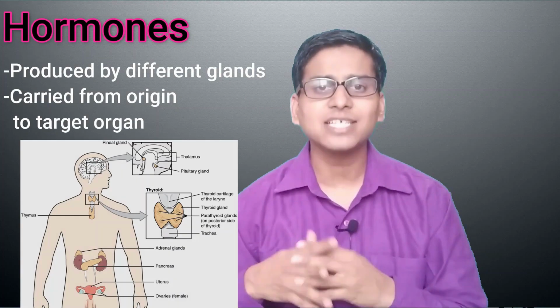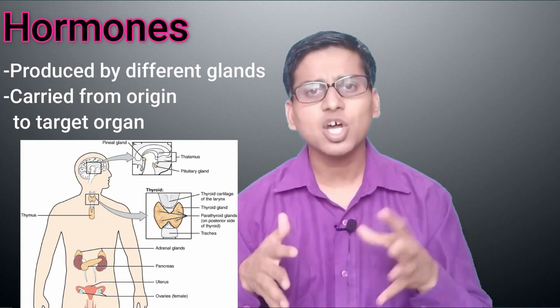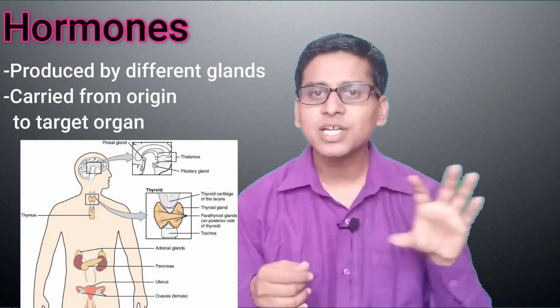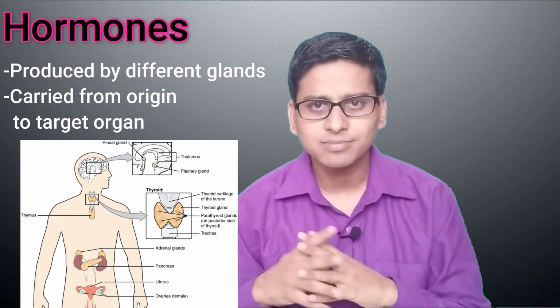After waste products, the next content is hormones. Our body contains different glands. Those glands produce the hormones. These hormones are carried or transported by the blood plasma from their origin up to the target organ.